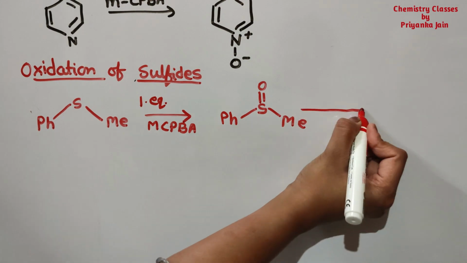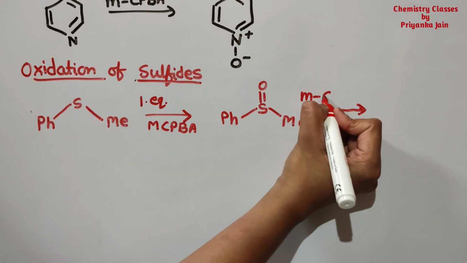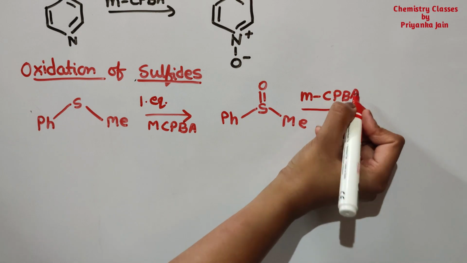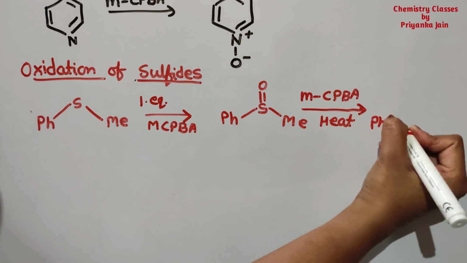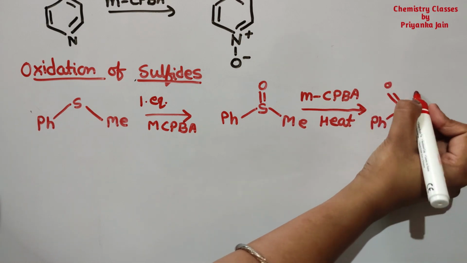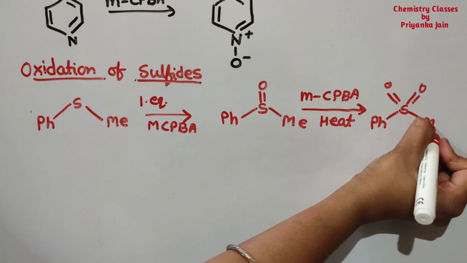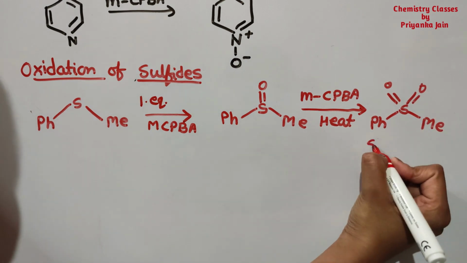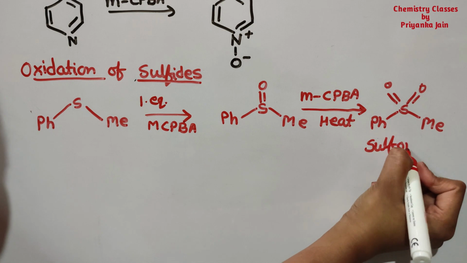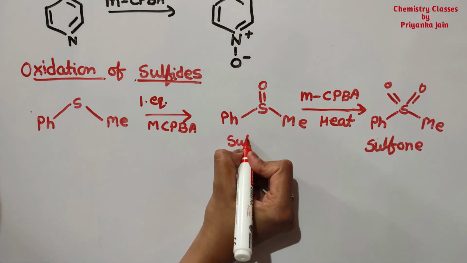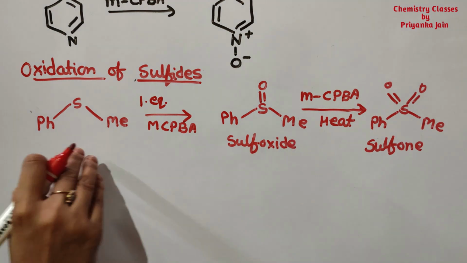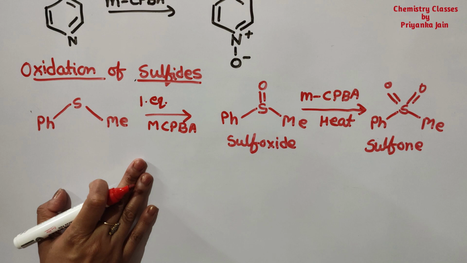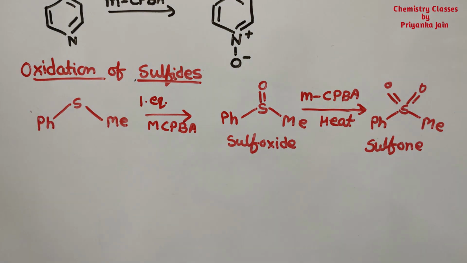And if we are again treating it with the MCPBA, it means we are heating it with the MCPBA, then there will be further oxidation and we are getting sulfone. This is called sulfone and this is called sulfoxide. Okay, so this is the next reaction, but not so important. You should concentrate on the Baeyer-Villiger oxidation and the epoxidation type of reaction.